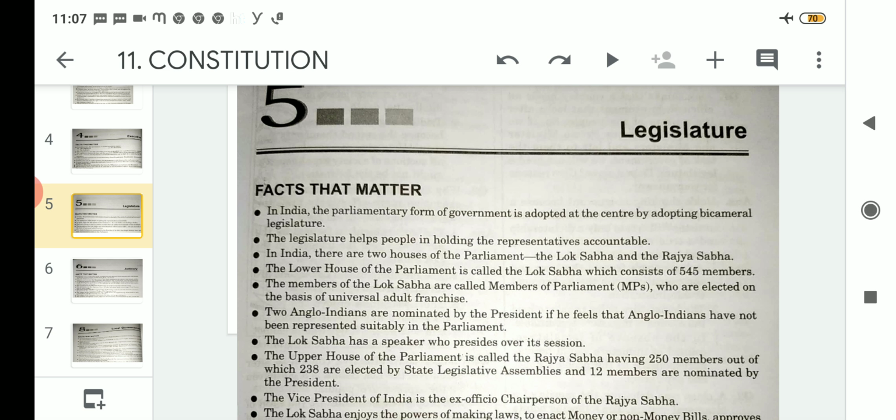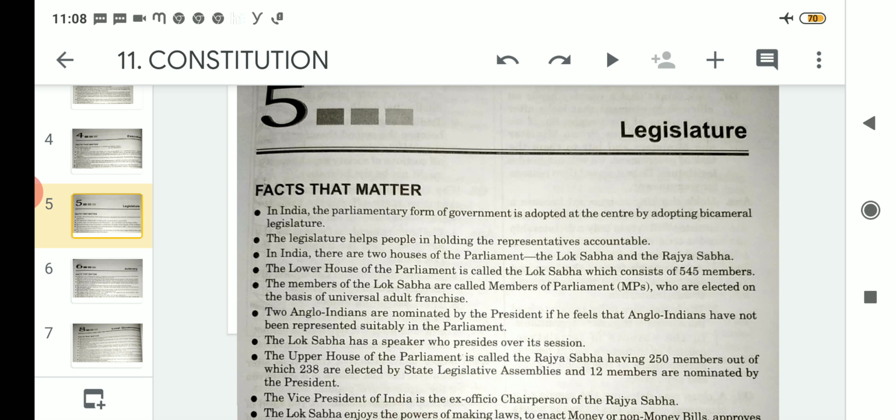The legislature helps people in holding the representatives accountable. The representatives are accountable to the legislature, the law-making body. In India, there are two houses of the Parliament, the Lok Sabha and the Rajya Sabha. The Lok Sabha is the lower house and the Rajya Sabha is the upper house, because India follows a bicameral legislature.